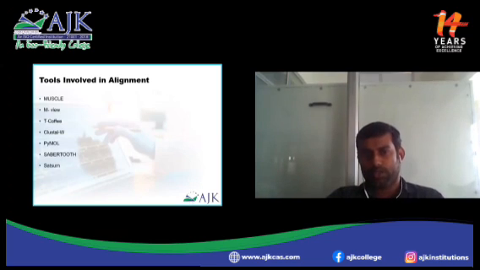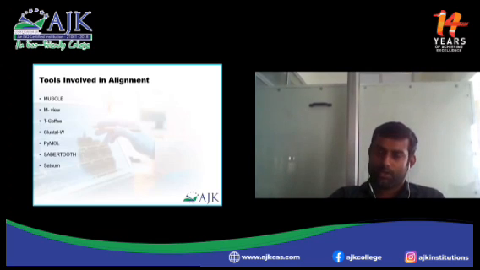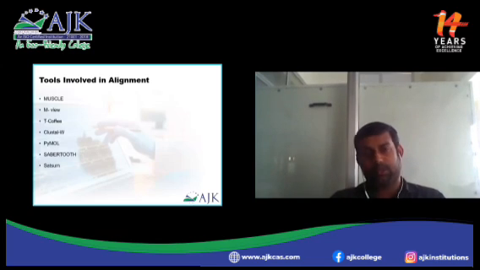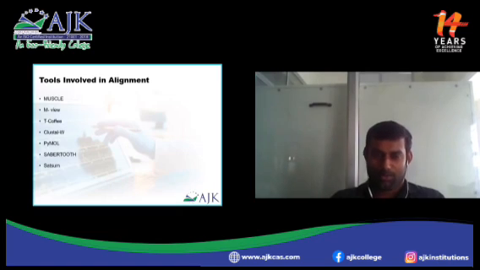These are the tools involved in alignments. MUSCLE: if you Google it, you will get an online URL. With the help of this MUSCLE URL, you can perform your alignment and you will get a phylogenetic tree on the same page itself. It's an advanced one. T-Coffee, ClustalW, PyMOL, and others are commonly used. Apart from these, there are some 150 or hundreds of tools; every day someone is introducing so many tools. These are the commonly used alignment tools.